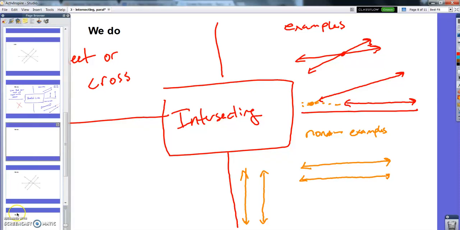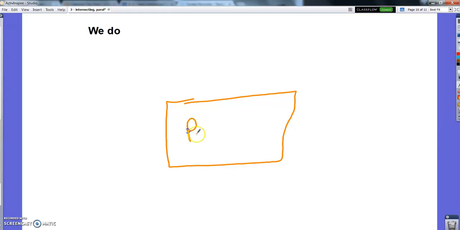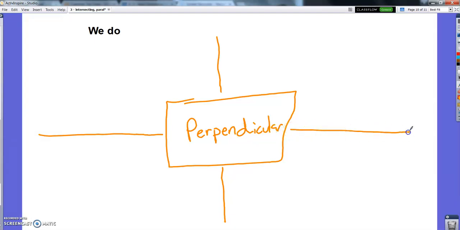So perpendicular lines are intersecting and 90 degrees.